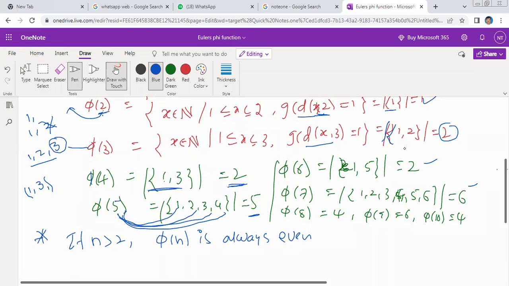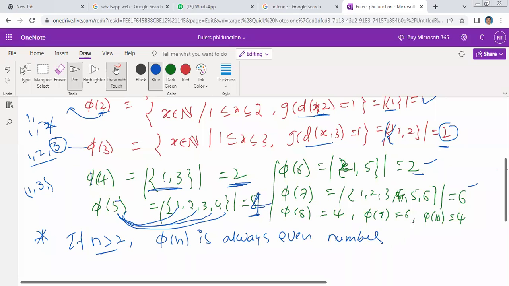What is the phi of 3? 2. Phi of 4? 2. Phi of 6, even number. Phi of 5 is also, sorry, this is 4. Number of elements are 4. Yes, Euler's phi function for n greater than 2 is an even number.